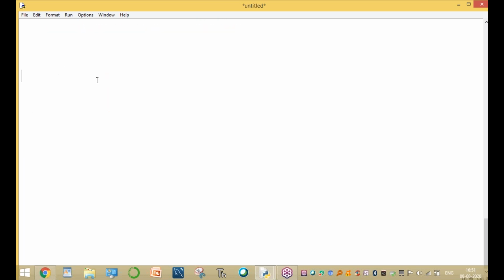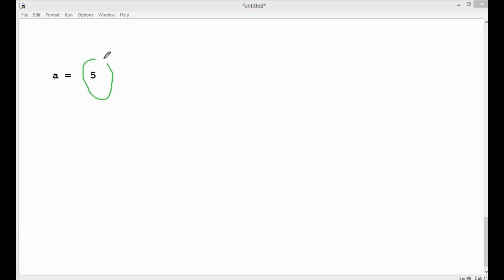How to declare, sir? How is it possible, sir? At the time of assigning the value. For example, a equal to 5. That means a equal to 5, implicitly, what is 5? 5 is an integer value. So a is an integer type variable. 5 is a value, and the value is assigned to a. So now a is an integer type.